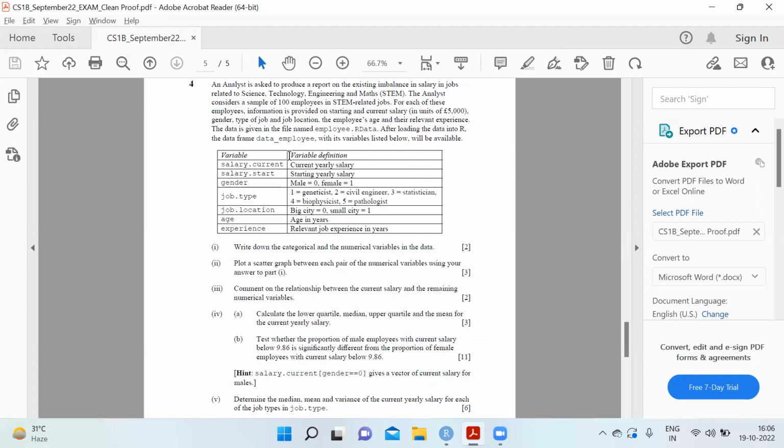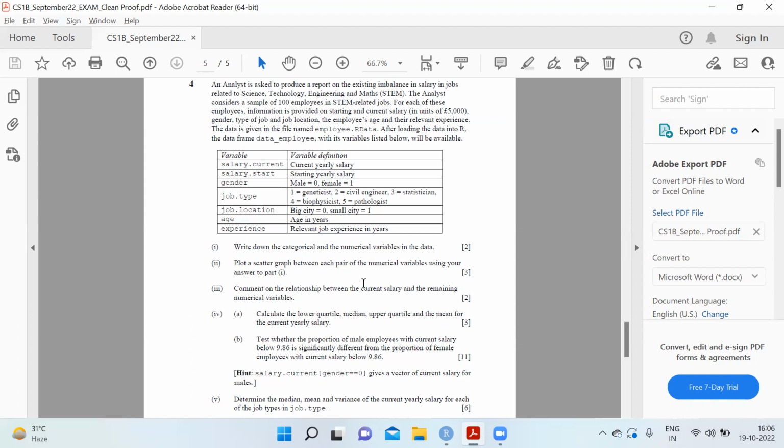After loading the data into the data frame, the data employee with its variables is listed below. So we have got all these variables. Write down the categorical and numerical variables in the data. You can see that current salary, start, age, and experience are numerical data, and all others are categorical data.